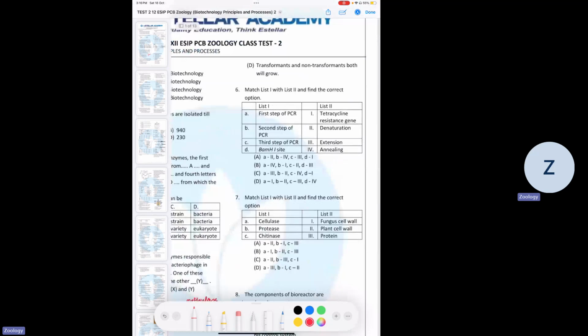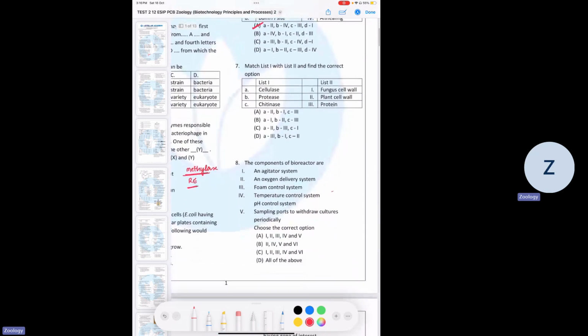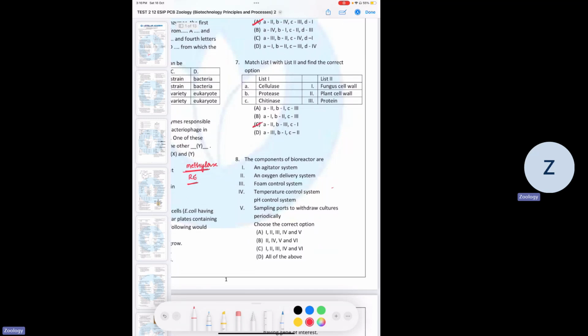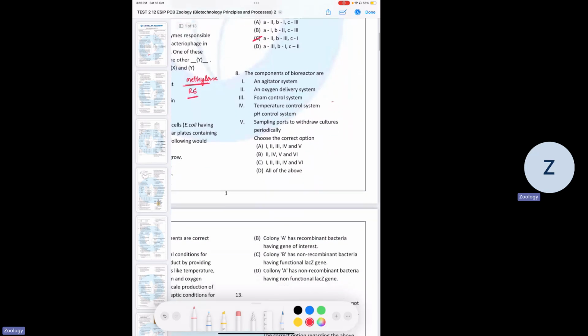Sixth, it's asking to match it. So A is the correct answer as a full match. It's easy itself. Seventh is also easy. It's asking which enzyme can digest what. So cellulase digests the cellulose in plant cell wall, protease the proteins, and chitinase the chitin in fungal cell wall.